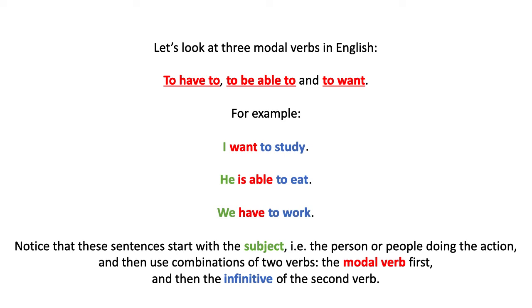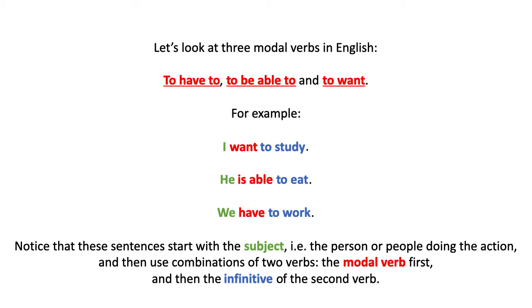I don't say he am able to eat, or he are able to eat, right? Why do I say is? Because that is needs to match the subject, which in this case is he, right? So that first verb, which is the modal verb, is the one conjugated. But the verb that follows is in the infinitive. It's not conjugated, okay?